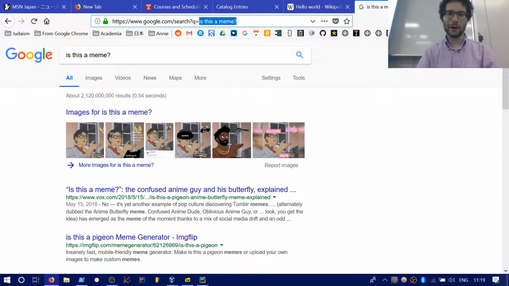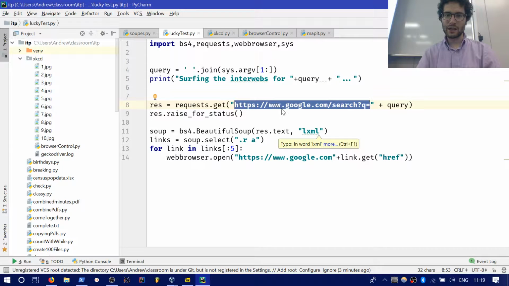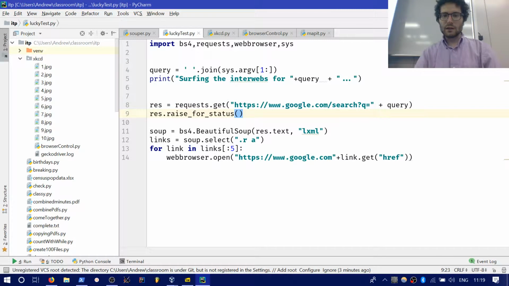Whatever you put after that query is what's going to pop up in the search engine. Okay. Let's see. So this raise_for_status, if you remember, what does that do? That simply says, hey, if I got a 404 not found error, crash.